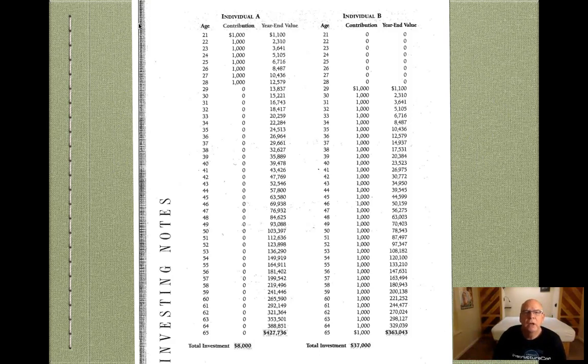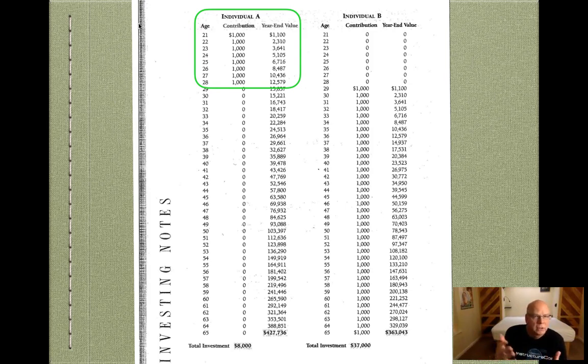And so this is that PDF, and what I really want you to look at here is we're comparing two different individuals, two people that are investing and saving for retirement. So we're going to look at individual A first. And honestly, I'll use my son as an example of this because he's pretty close to this age. And so again, in January, he just turned 22. And in January, he started investing in his 401k plan. And so if you look at this, I believe this is based on a 10% return, which is a little bit high. But again, mutual funds that I'm invested in are doing that and a little bit more.